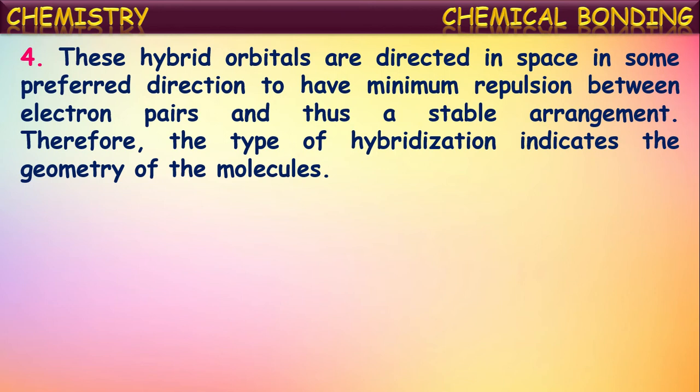Based upon this repulsion concept, which we studied earlier in the VSEPR theory, these hybrid orbitals will be directed in space around the central atom in the preferred direction, where they get minimum repulsion from the remaining electron pairs, and thus form a stable arrangement. From this concept, based upon the type of hybridization, we can predict the geometry of the molecules.